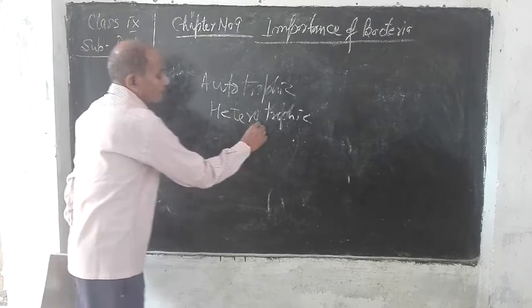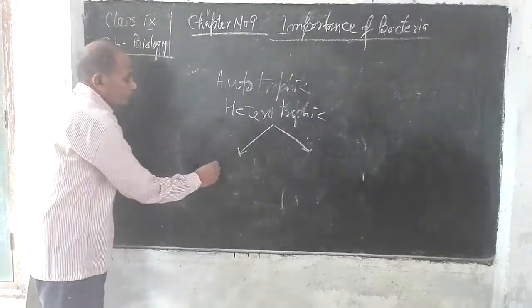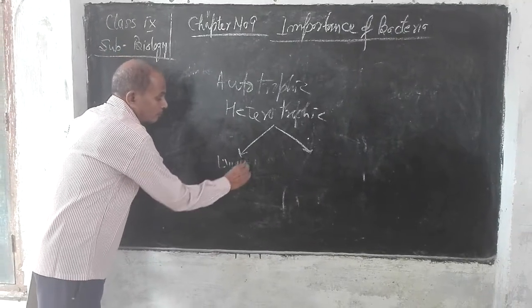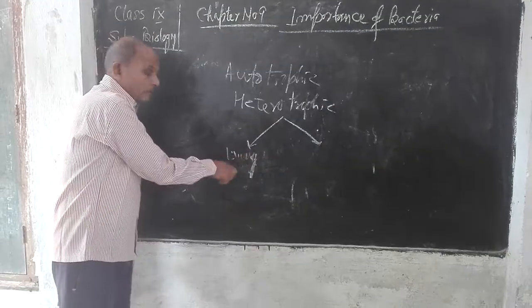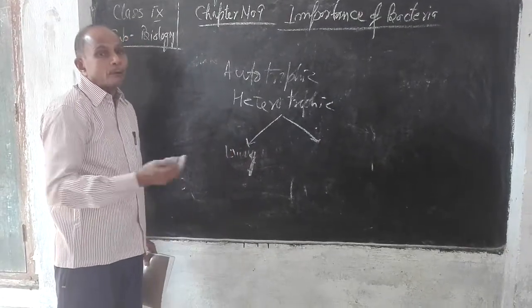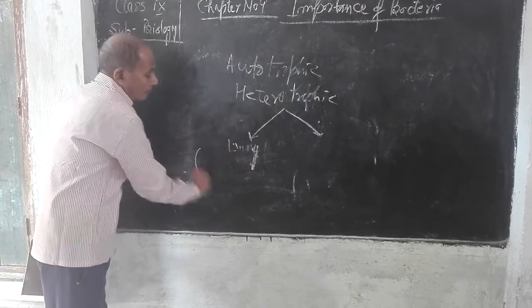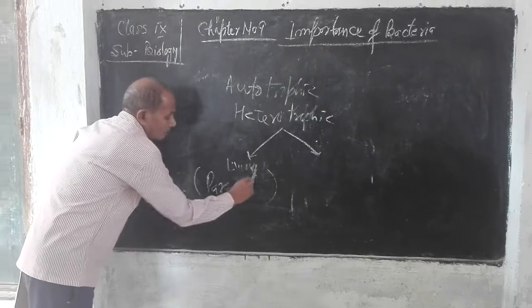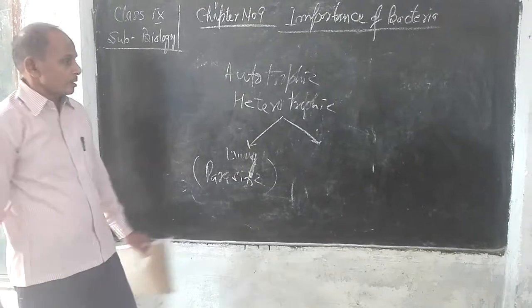These heterotrophic bacteria may obtain their food materials from the body of other living beings, either living inside the body or living outside the body. Certainly, such bacteria are known as parasitic. They may be internal parasites or external parasites.